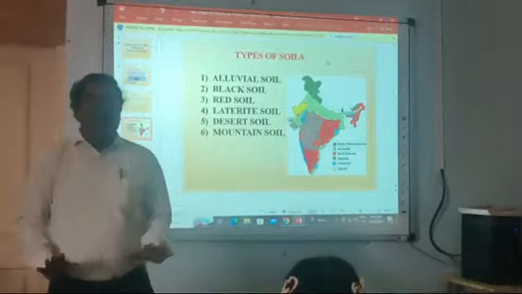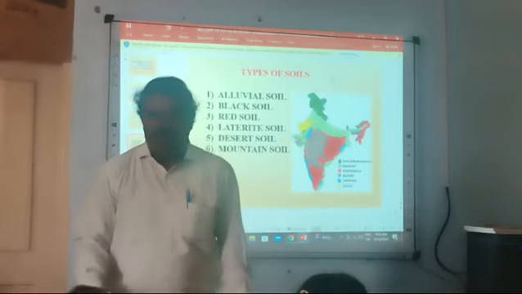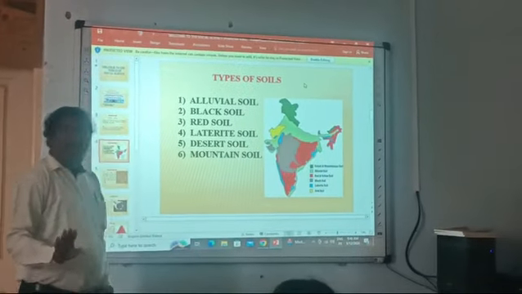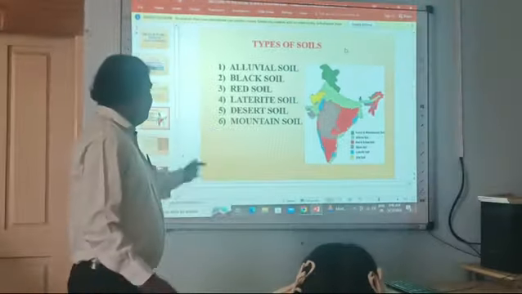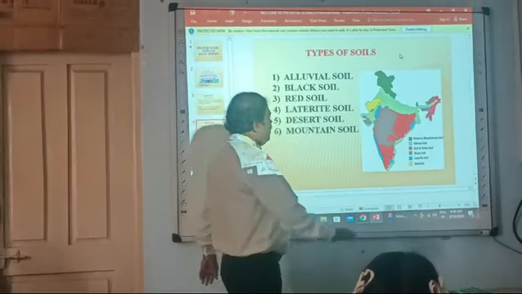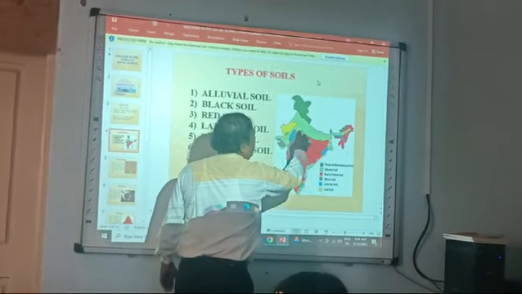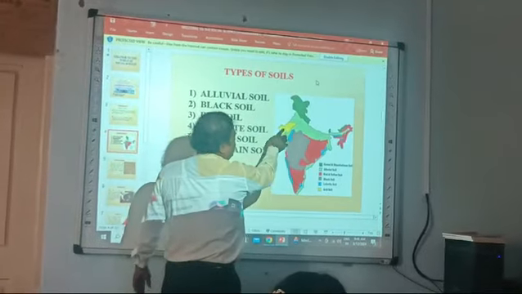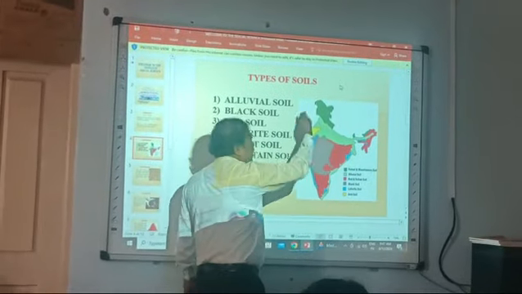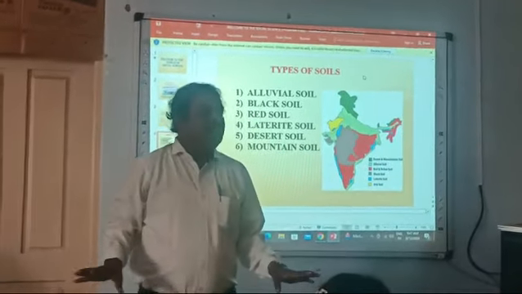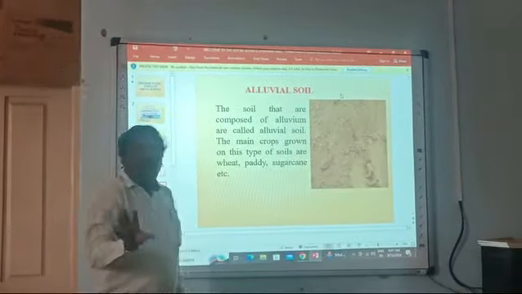Dear students, here we have to look into the types of soils. Indian soils can be divided into 6 types. That is alluvial soil, black soil, red soil, laterite soil, desert soil, as well as mountain soil. In this map, we are looking at black soil, red soil, and alluvial soil in the Gangetic Plain, and also desert soil in the Rajasthan area. Okay, did you understand? So here we have to understand how the different types of soils can be divided.